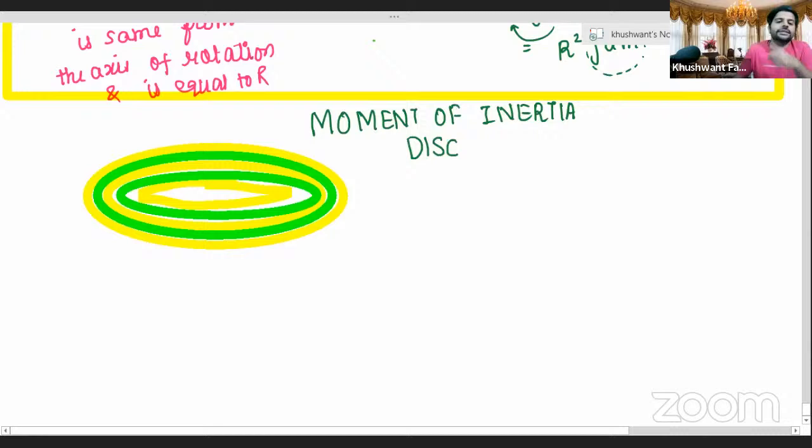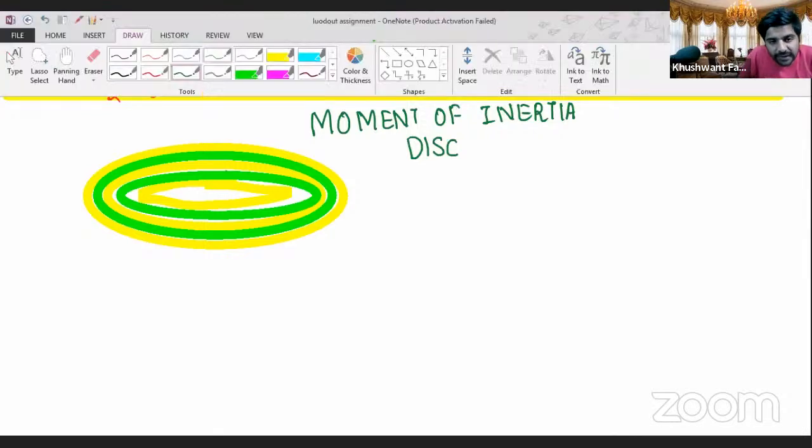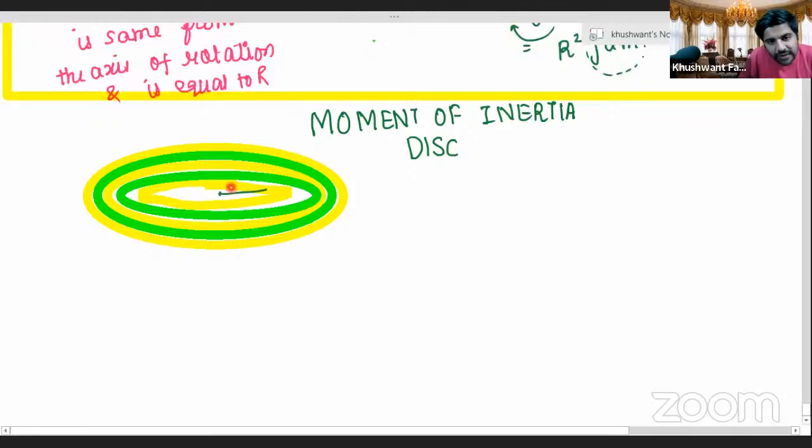Okay, chalo, write this one. So abhi kya ho raha hai? We are taking different disks. So the first one, hai na? Suppose this is the first disk. This one, suppose, has a radius of, let us say, r, small r. Then the thickness of any one disk, let us take a disk here which has a thickness of dr or dx, and then from the center it has a distance x like this.